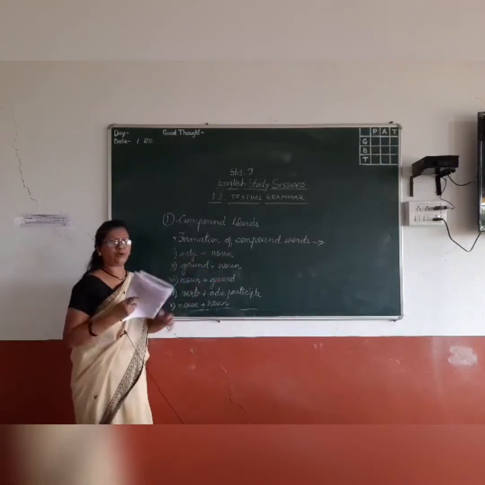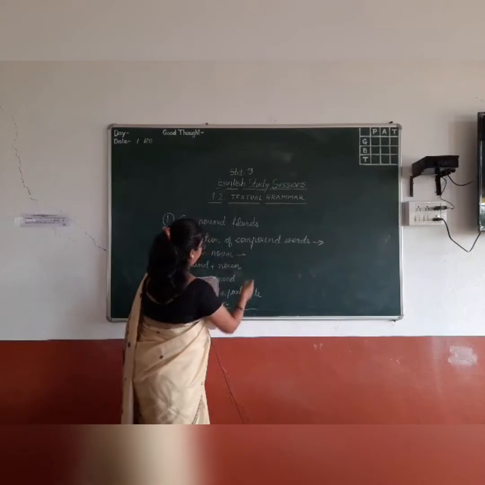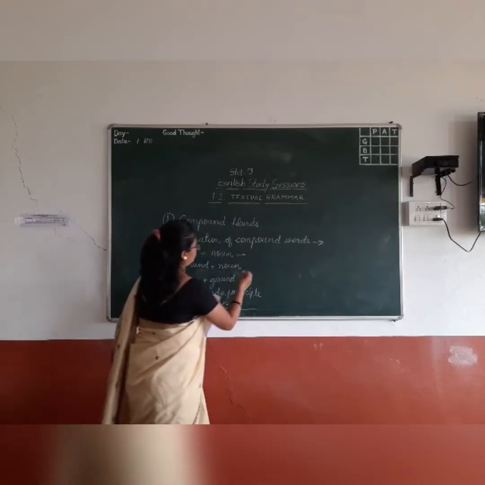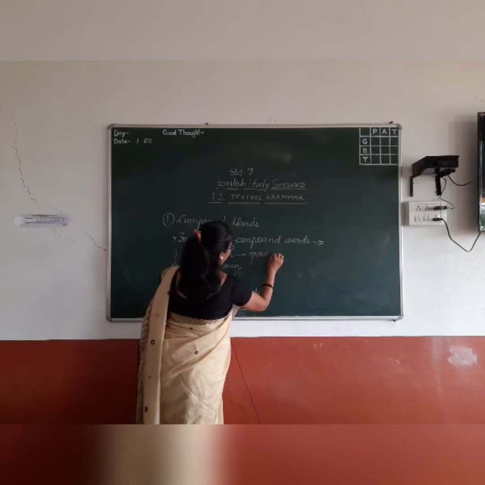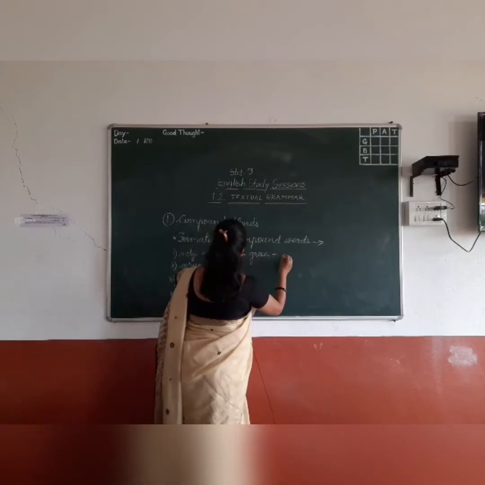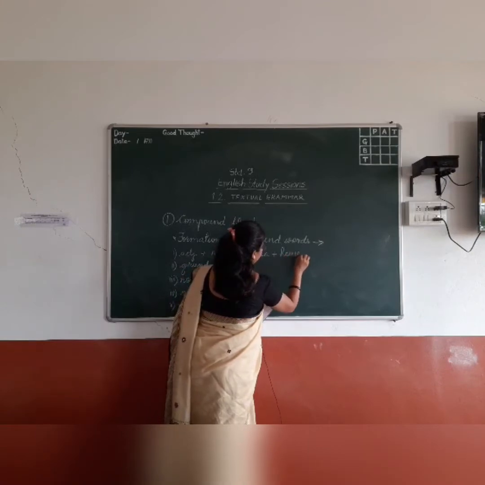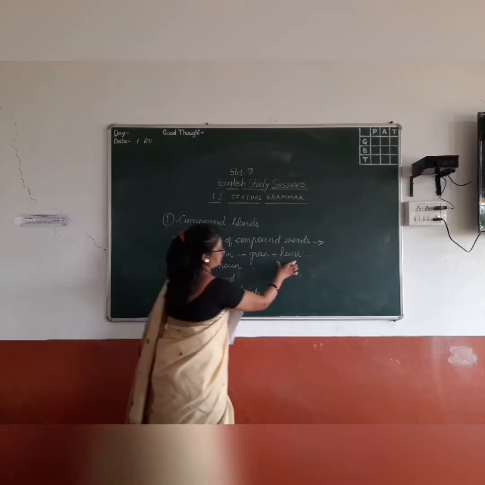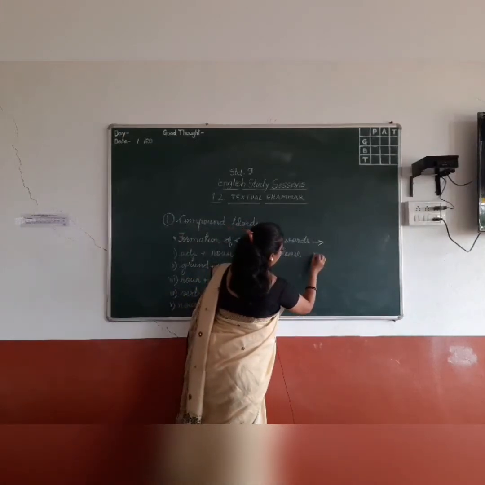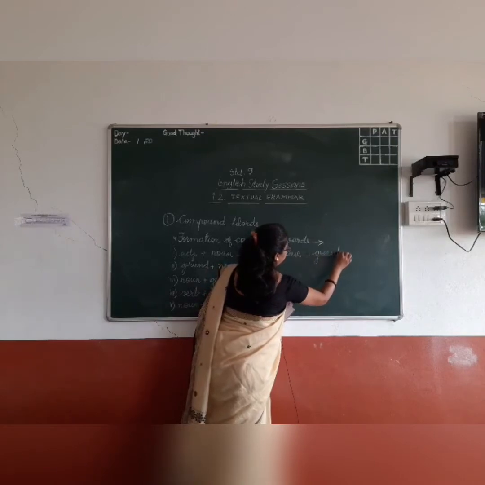First is adjective plus noun. Let us take one example so that you will be clear with the concept. Right now, as I say, green plus house. As I tell you always, all numbers and colors are always adjectives, and hence green is a color. When one adjective and one noun are combined together, it becomes greenhouse.